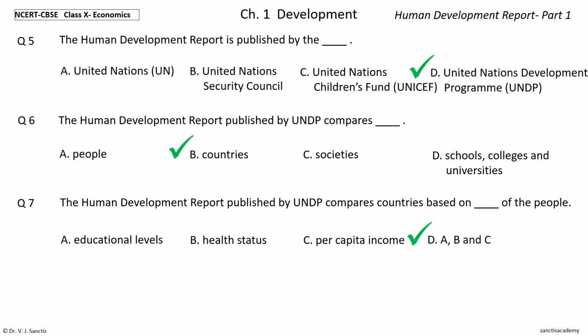And the answer is A, B and C. So, the Human Development Report published by UNDP compares countries based on educational levels, health status and per capita income of the people.